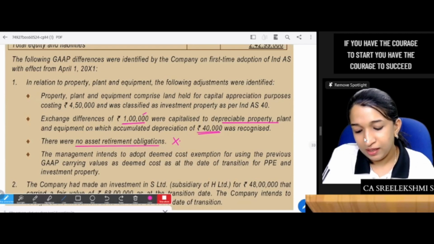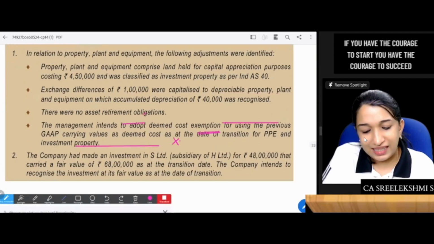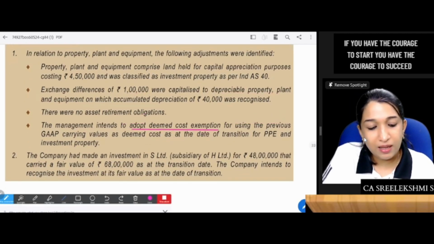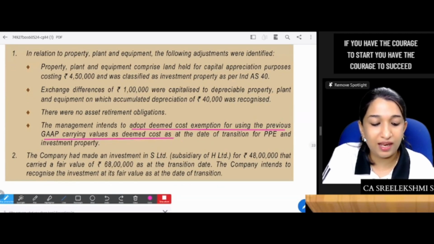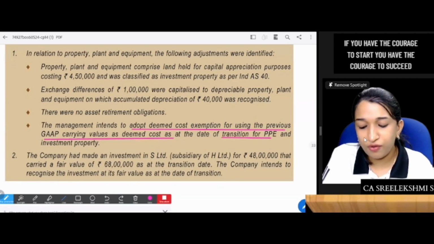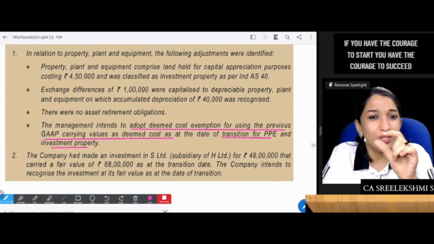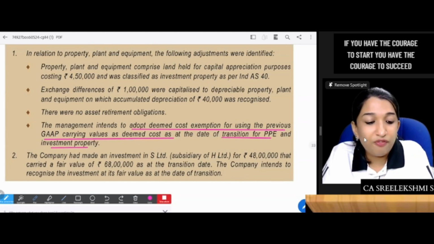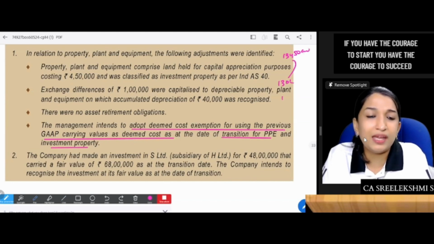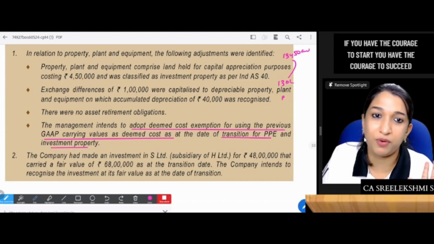Okay. The management intends to adopt the deemed cost exemption, using previous GAAP carrying values as deemed cost at the date of transition for PPE and investment property. Okay, fine. There is no adjustment at all. Just take over. 134 lakh 50,000 is the value of PPE. So now show it as 130 lakhs as PPE and 4 lakh 50,000 as investment property.